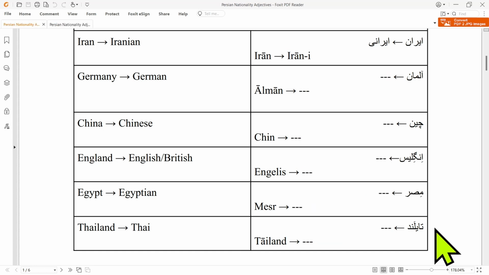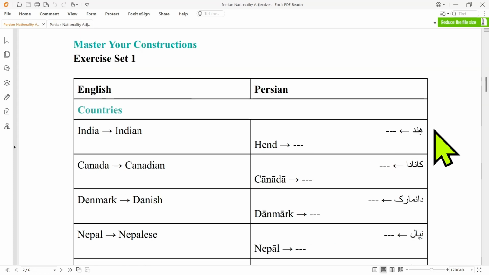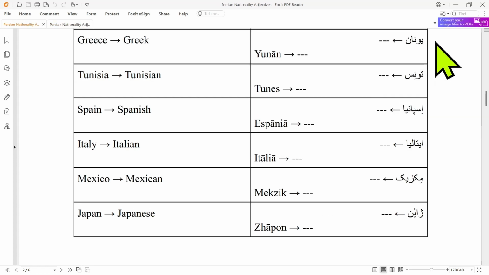Thailand is Thailand. So for Thai, we have Thailandi. India is Hind. So Indian in Persian is Hindi. For Canada, we have Canada. So Canadian would be Kanadai. Denmark is Danmark. So for Danish, we have Danmarki. Nepal in Persian is Nepal. So Nepalese is Nepali. Greece is Yunan.